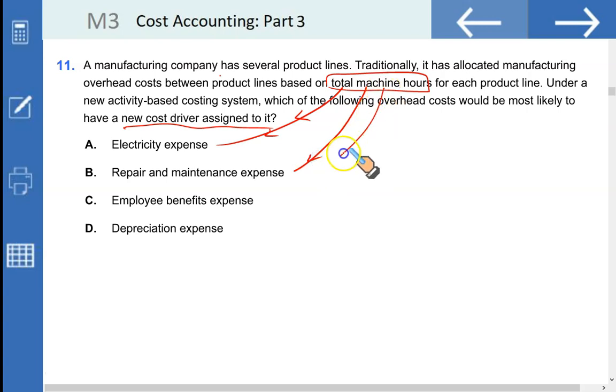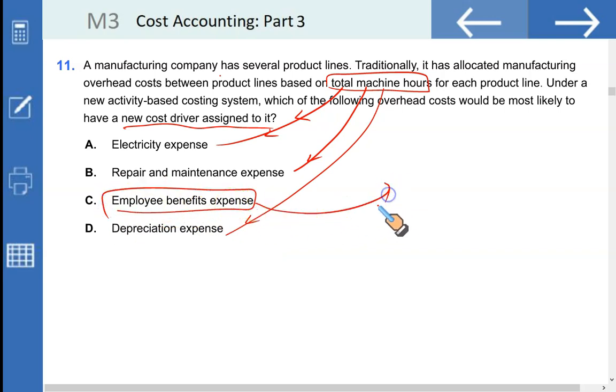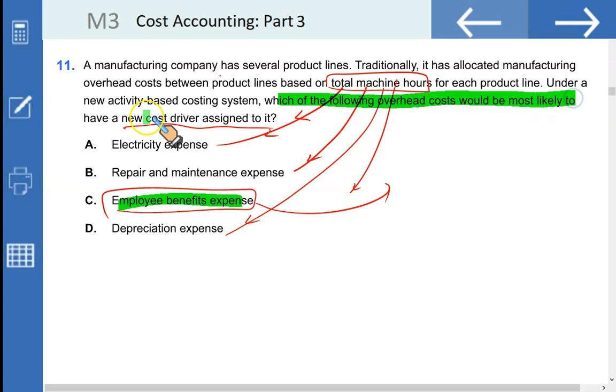And even depreciation expense for machinery, we can use machine hours as a driver. But employee benefits, this is something that would require a separate driver. Machine hours are not what drive the employee benefit expense. So this is the one where we would require a new driver. Clearly, employee benefits expense, C.